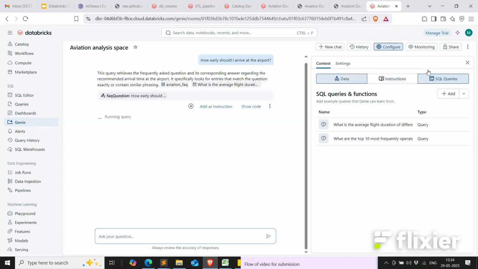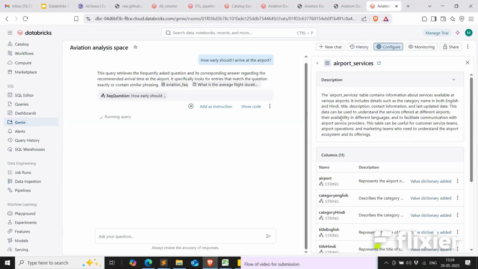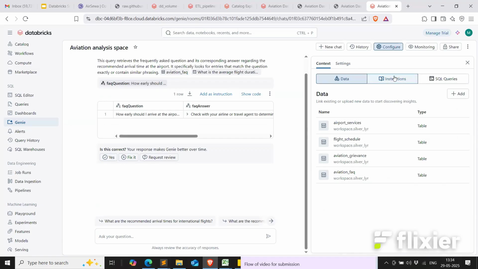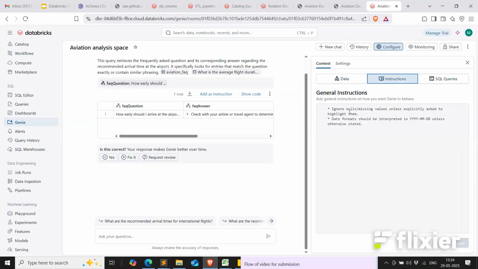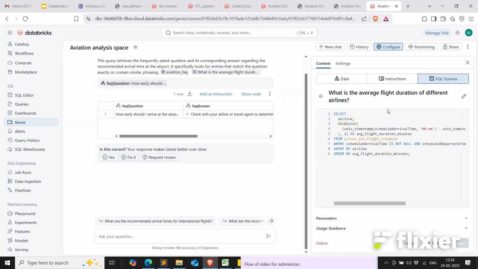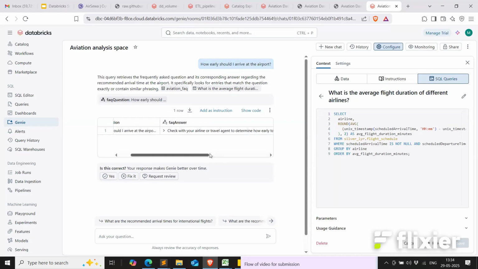And if I show you, we have all these 4 data sets. The Genie has all the description of the tables and the description of the columns. Then we have also provided it the instructions, the general instructions like ignoring nulls and providing a date format. And we have also trained the Genie on a few SQL queries that we think are relevant for it to learn. So for this example, I asked how early should I arrive at the airport. It has provided me with the relevant answer that we can check with the airline or travel agent. And based on the response, we can also provide our feedback so that it can learn from our feedback.